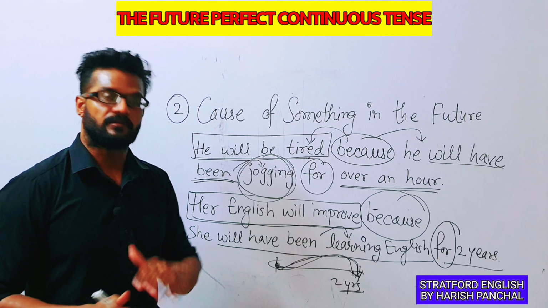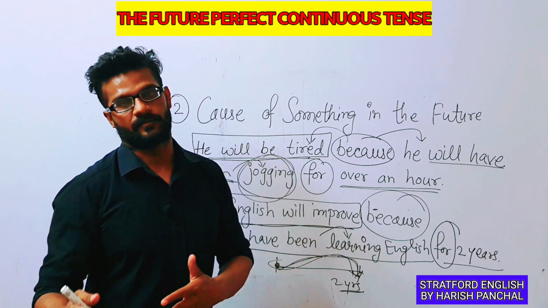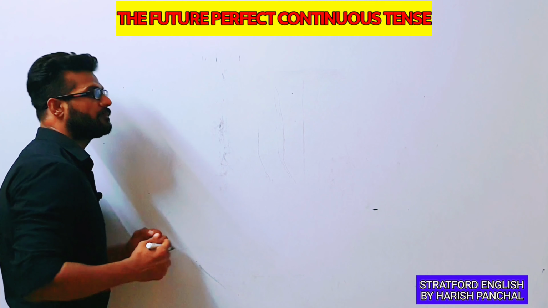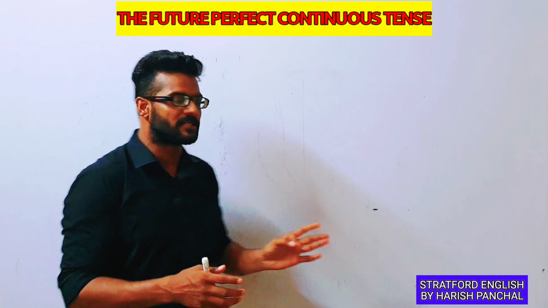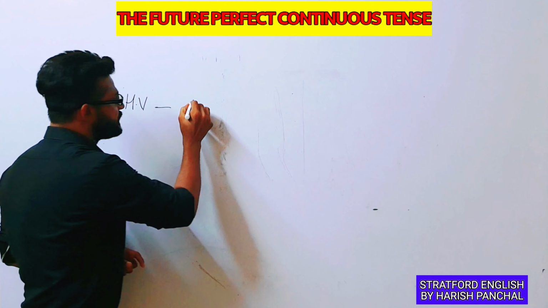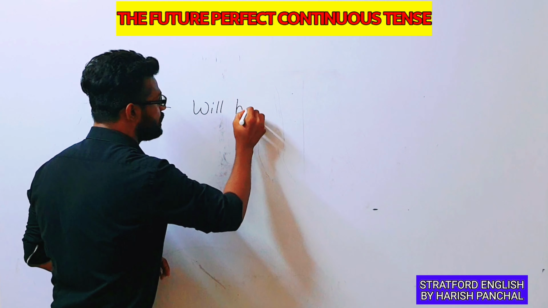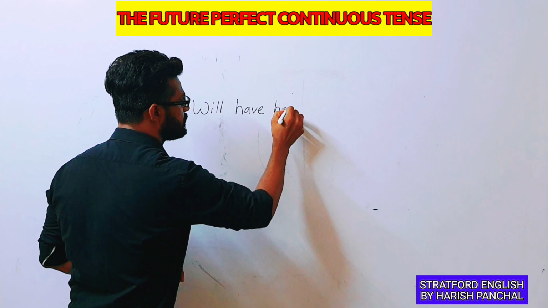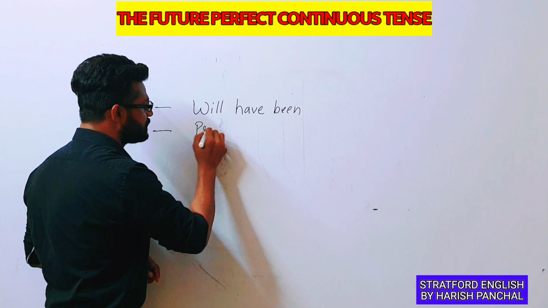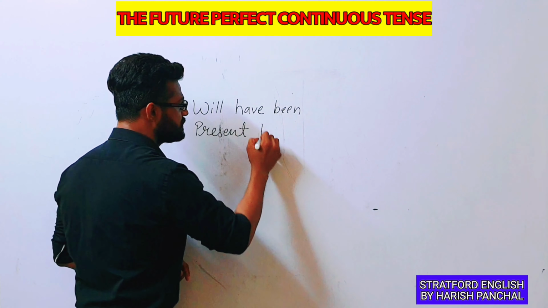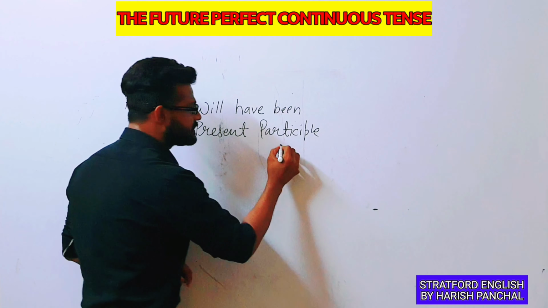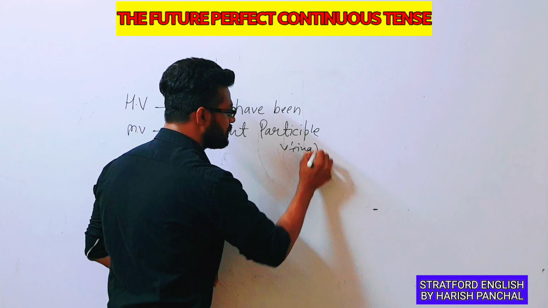Now let's see the syntaxes of this tense. Okay students, if we talk about helping verb and main verb, I have already discussed these things, but still for you, helping verb is will have been, and as a main verb we have to use here present participle, that is known as first form plus ing.